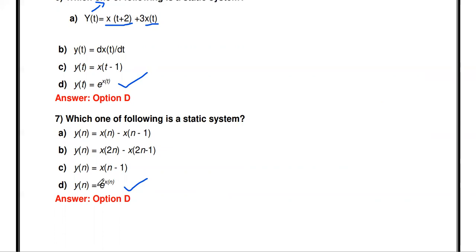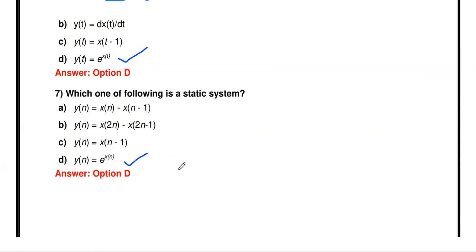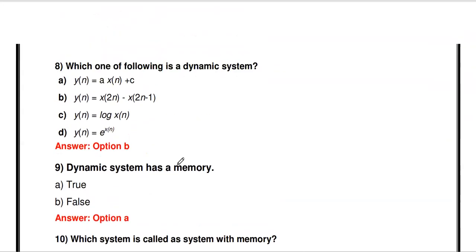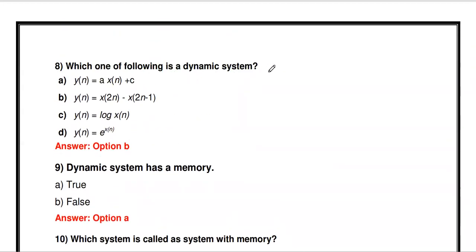If x of t or x of n is available, it's static. If the equation consists of x of n minus k or n plus k terms, such as n minus 1, n minus 2, n plus 1, n plus 2, then that is a dynamic system. Then the next one: which one of the following is a dynamic system? Here, according to this first equation, the present output only depends upon the present input.